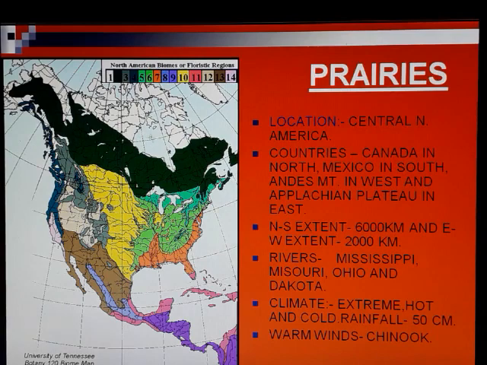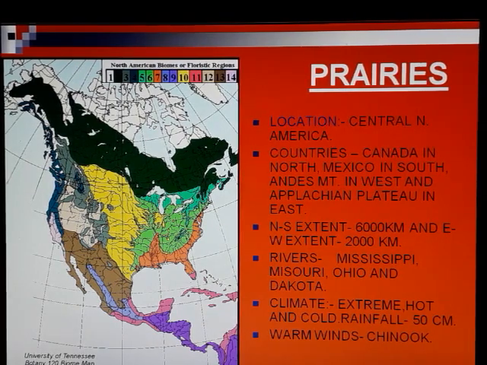Likewise, the north-south extent, from this one to this one, this yellow color is actually the prairies. The distance from this to this is approximately 6,000 kilometers, and the east-west extent is about 2,000 kilometers. Many rivers drain this area. Mississippi, Missouri, Ohio and Dakota are the main rivers in the prairies.